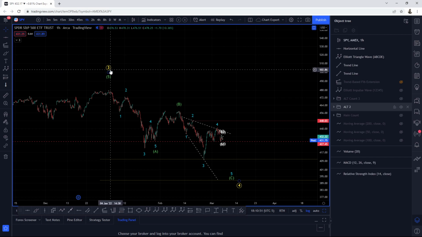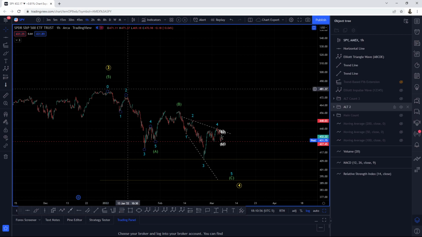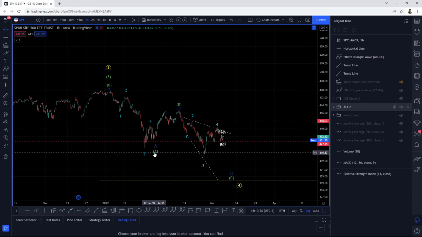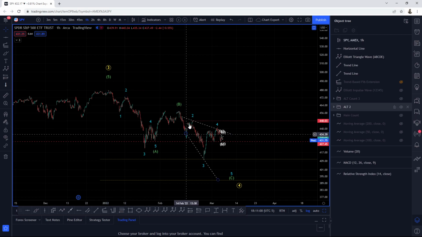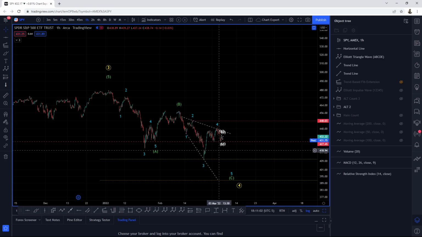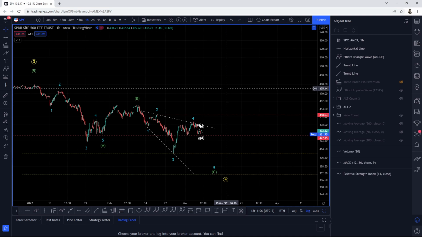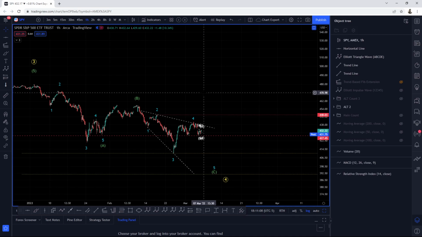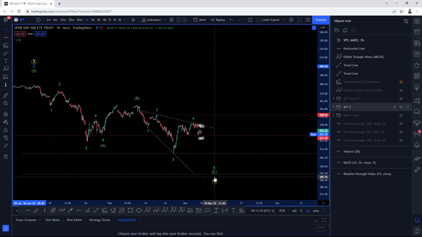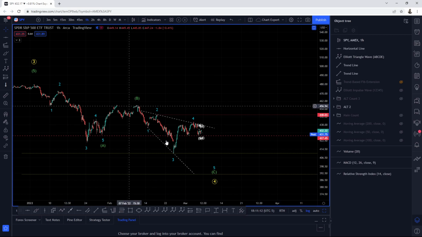So this count, guys, is letting us know that on January, when we topped, we have 1, 2, 3, 4, and 5, truncated fifth to the A, B, C to the B, 1, 2, 3, 4, and 5 in an expanding triangle, which is valid. It's pretty valid in the wave 5 of C of, in this case, 4. So this count is still valid.